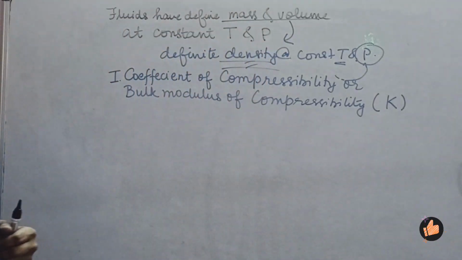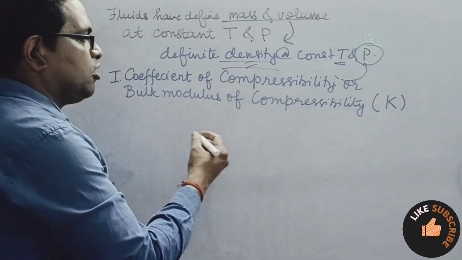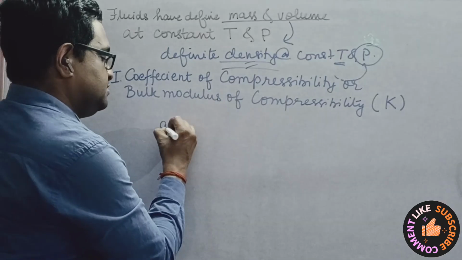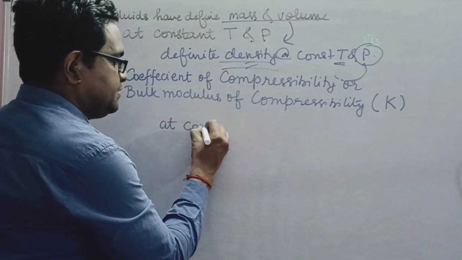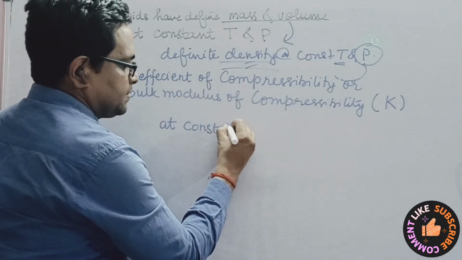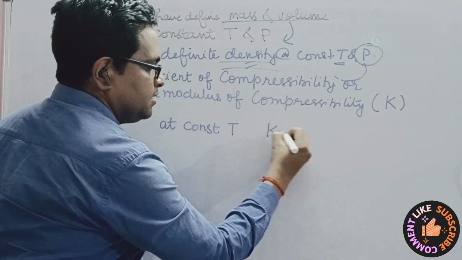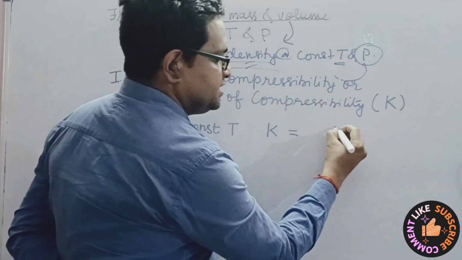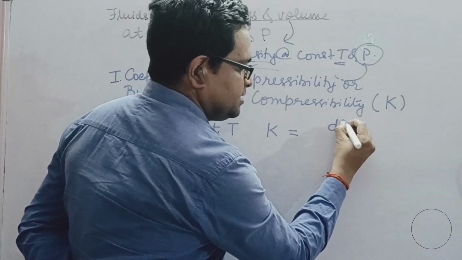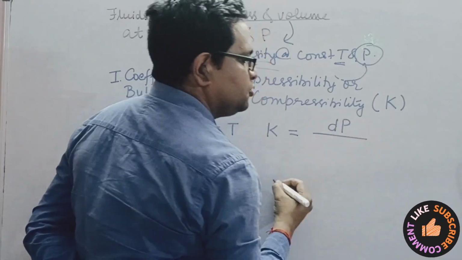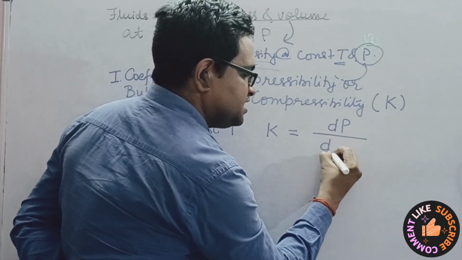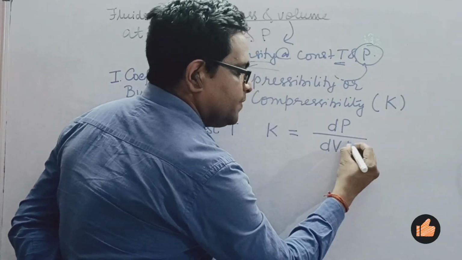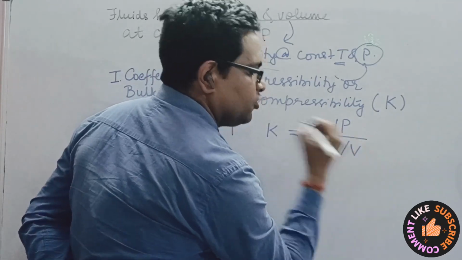Now how is it defined? We define the coefficient of compressibility at constant temperature: K is nothing but the differential change in pressure that is required to cause a differential change in volume per unit original volume.